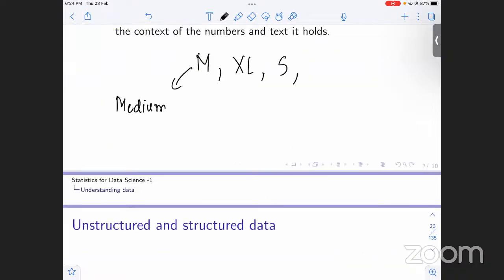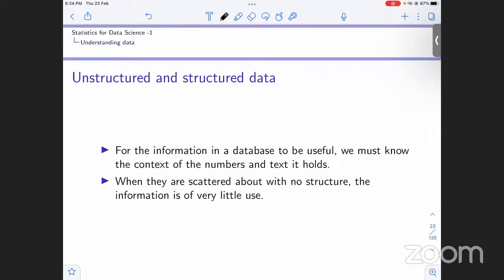So the data must be structured. Just like I mentioned, if it is just scattered with no structure, the information is of very little use or no use at all, right? So we need to organize the data so that we might be able to make inferences, analyze the data properly, and summarize the data properly. We need to do that, and for that, we need to organize the data properly.